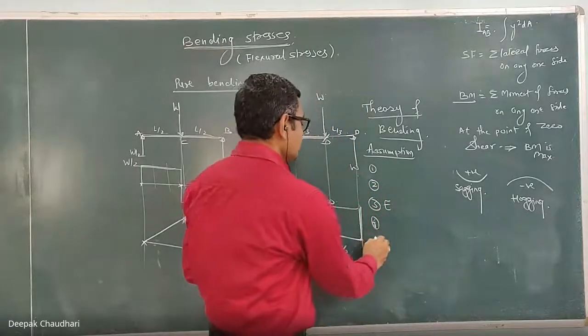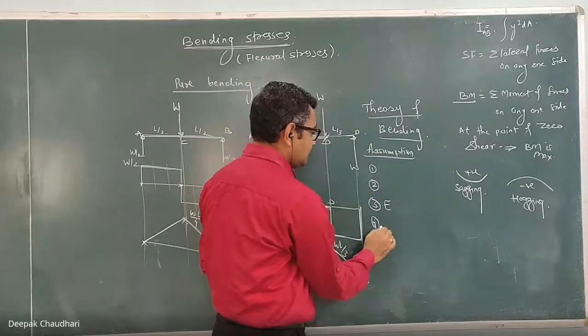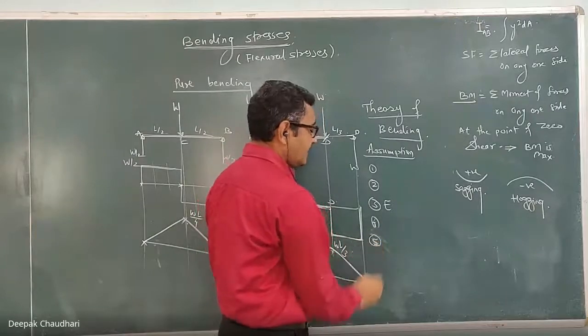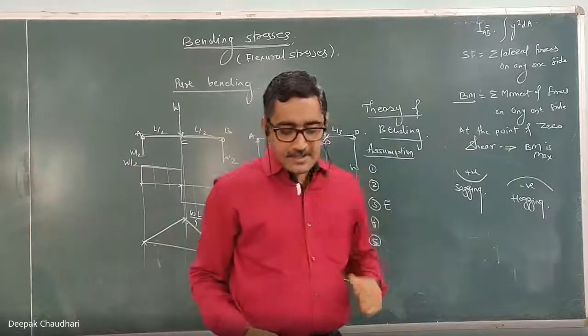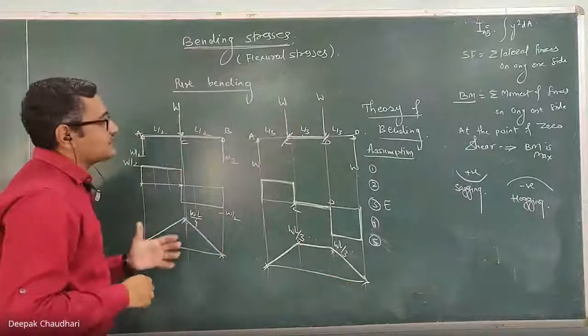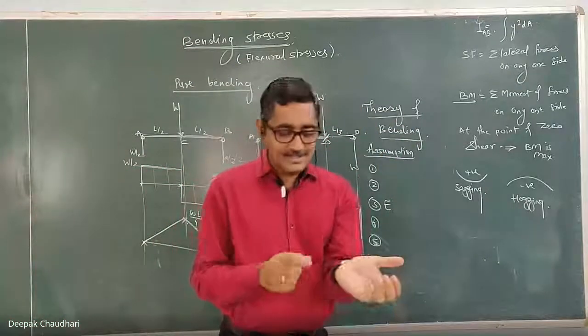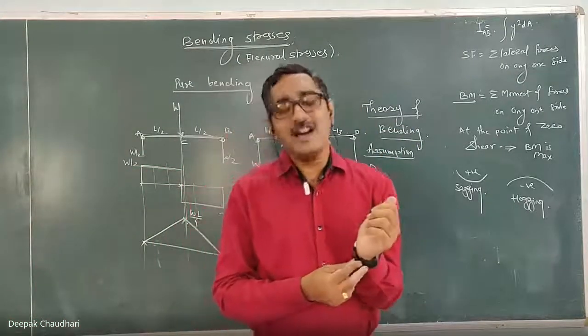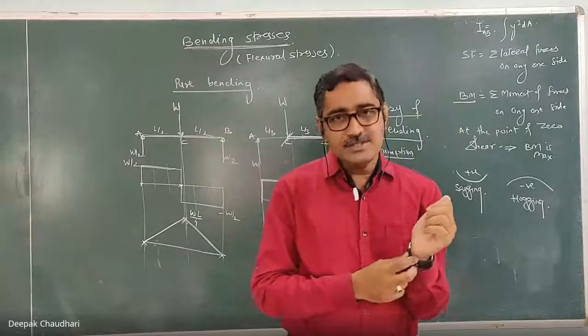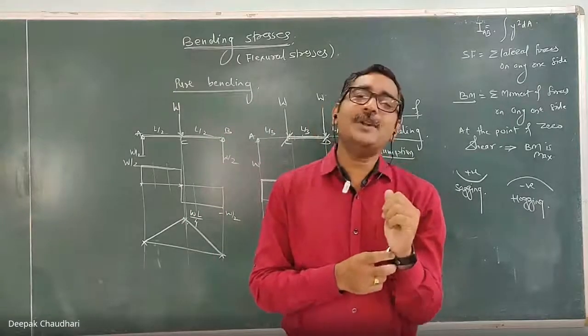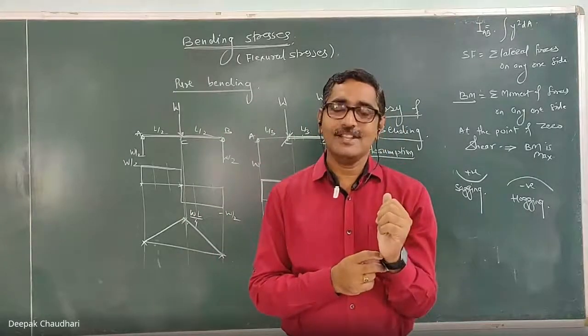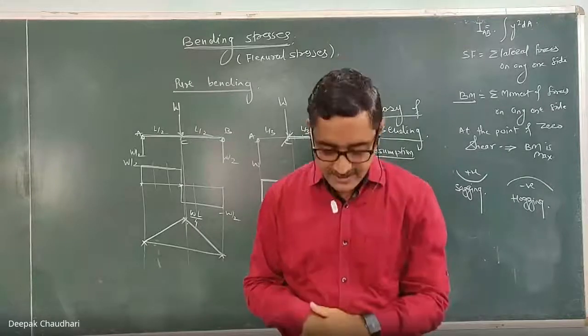The next assumption is that the stresses induced are tensile and compressive stresses only. These stresses are proportional to the strain, and the material obeys Hooke's law, which means the material is loaded within the elastic limit.